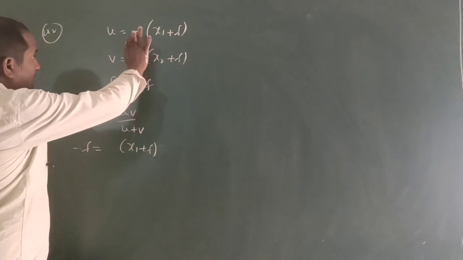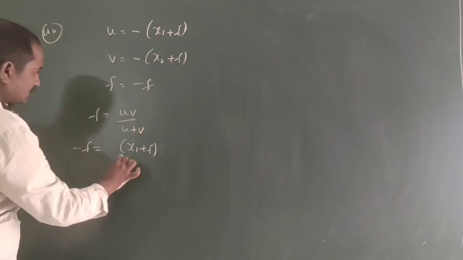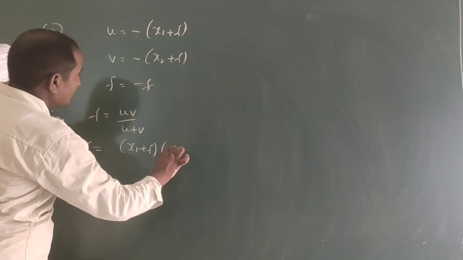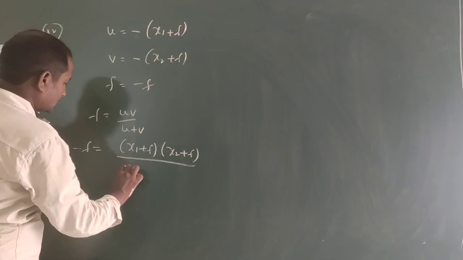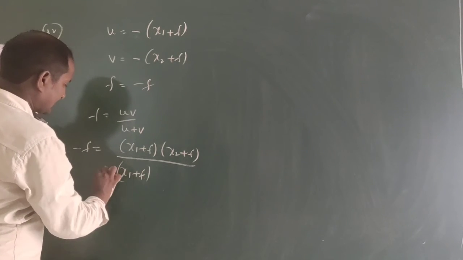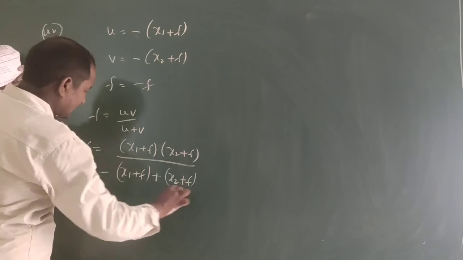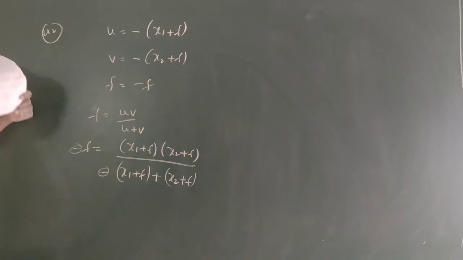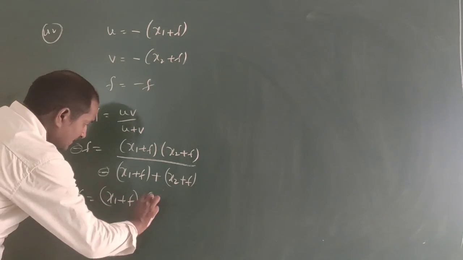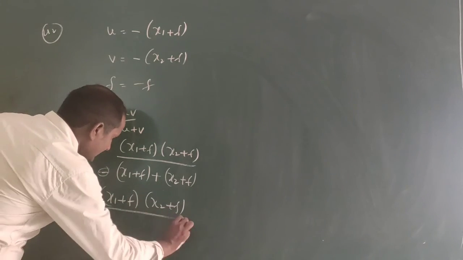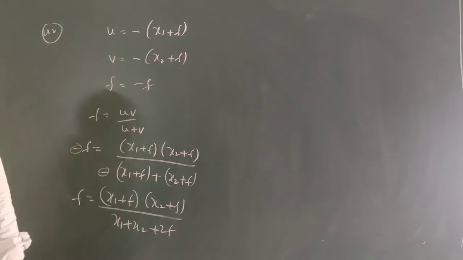Here minus u, minus v, minus into minus is plus, so you can write here x2 plus f by, x1 plus f, we can take minus common plus x2 plus f. So here f equal to x1 plus f into x2 plus f by x1 plus x2 plus 2f.